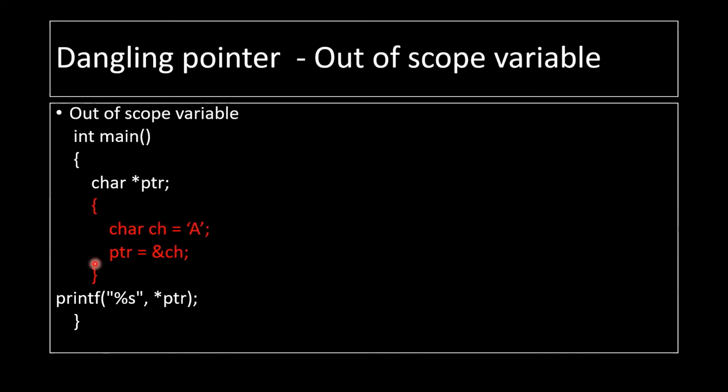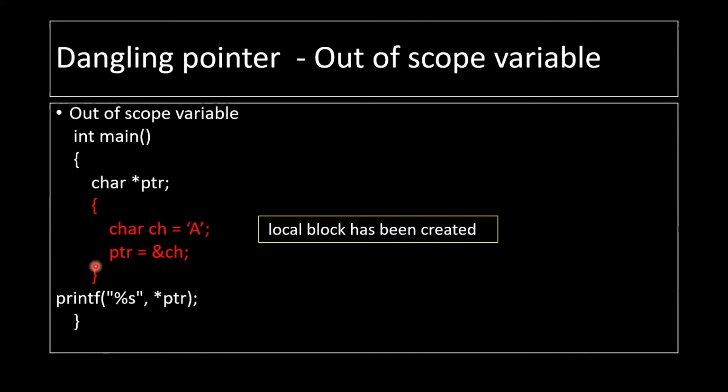Now because of these braces, we have created a local block. So if we try to print this value, the variable will be out of scope, so there will be a segmentation error. Why? Because a variable declared in a local block only has the scope of that block. It cannot be accessed outside. This statement will give us some error because the address it is pointing towards is actually not in scope. In this case as well, our pointer is acting as a dangling pointer.